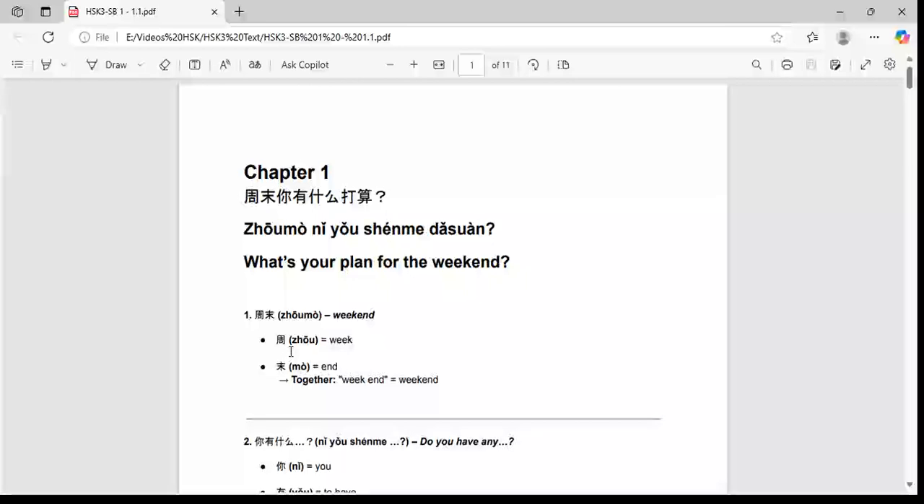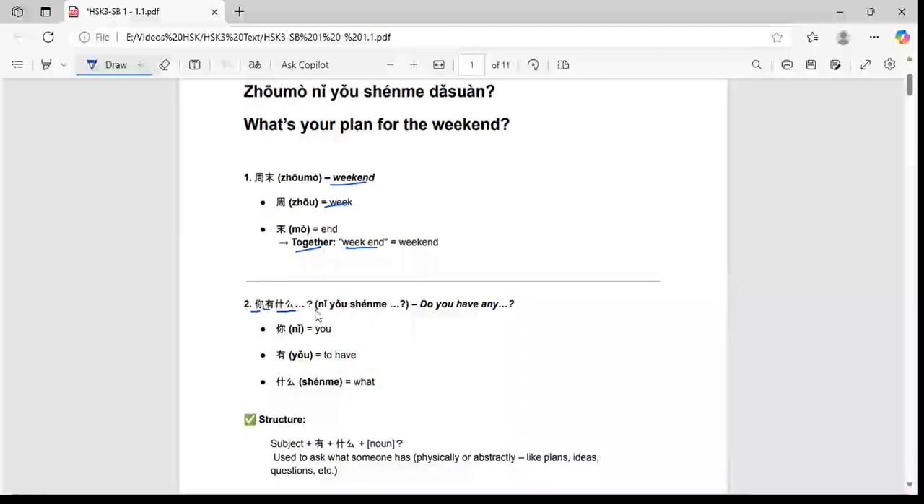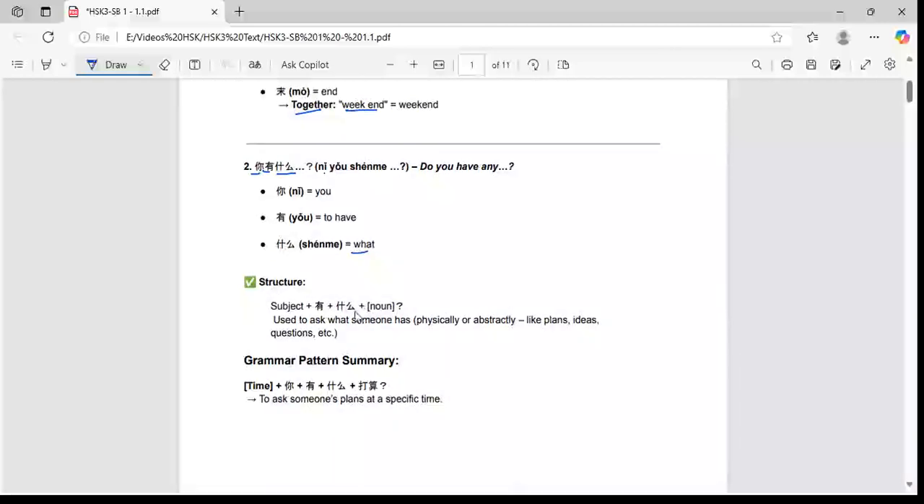Okay. So the next one is nǐ yǒu shénme? So do you have any? What? Here we have a structure of subject plus yǒu plus shénme, used to ask what someone has physically. When we need to ask someone about plans or ideas or questions, we can ask this: nǐ yǒu shénme wèntí? So what questions do you have? Something like that, we can go on with that.